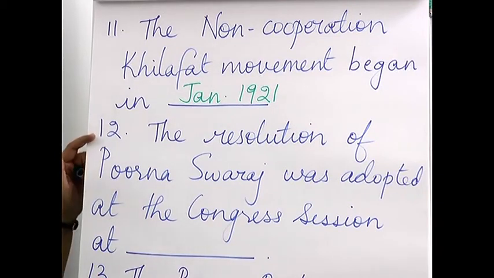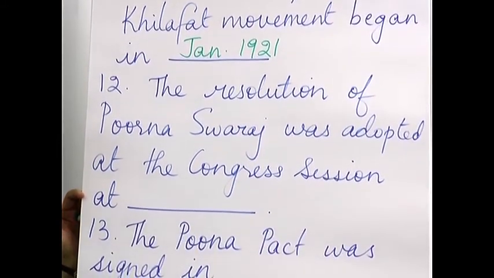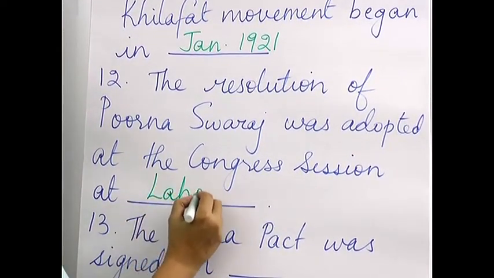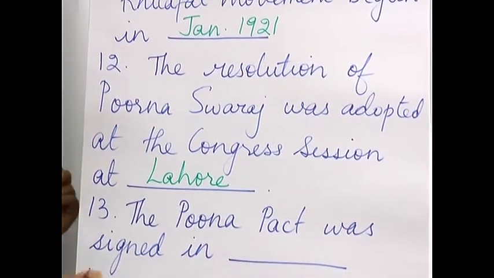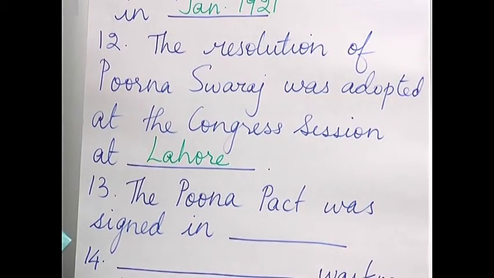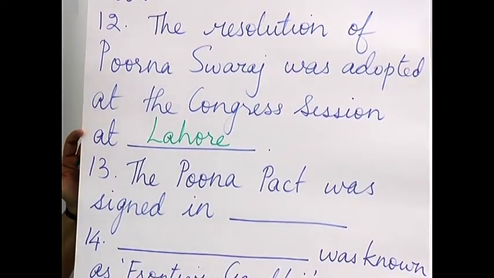Next question that we have, the resolution of Purna Swaraj was adopted at the Congress session at which place? So, the 12th one we have, it was adopted at Lahore. When they had the Congress session at Lahore, that time they decided that we are not going to make do with only the political status which is given to us, like dominion status or provincial autonomy. We want Purna Swaraj. Okay. In 1930, you know that they already started unfurling the Indian tricolored flag.